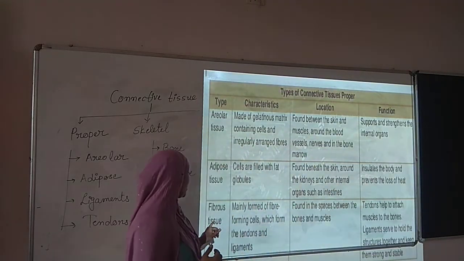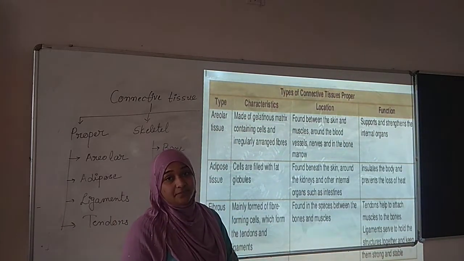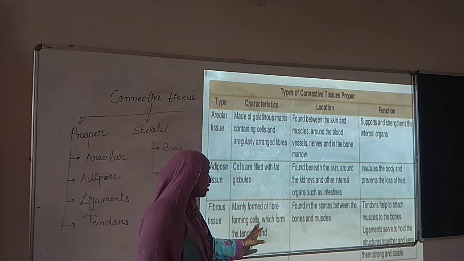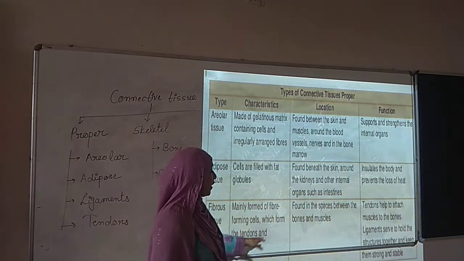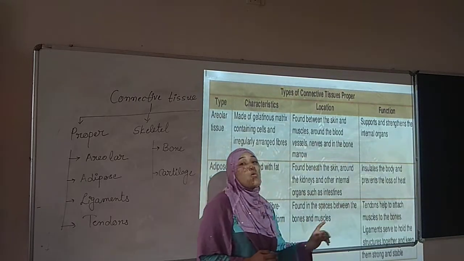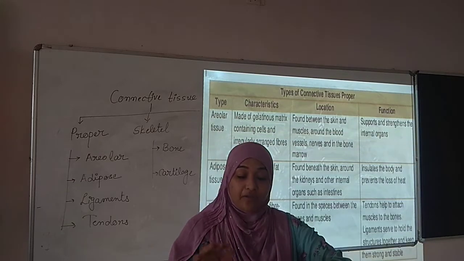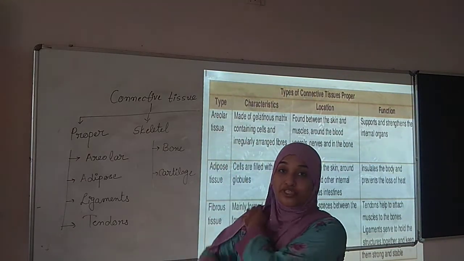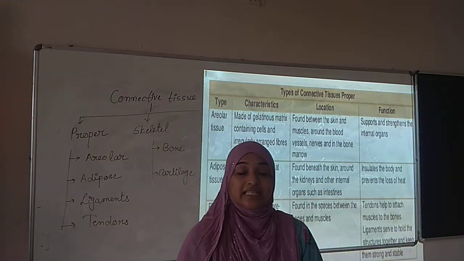Now, further moving with the fibrous tissue, they are tendons and ligaments. They are made of fiber forming cells, and I already told you. Now where are they found? They are found in the spaces between the bones and muscles. Yes, dear students. First of all, our skin is attached with our muscle with the help of which tissue? With the help of areolar tissue. Now, how do muscles attach with our bone?